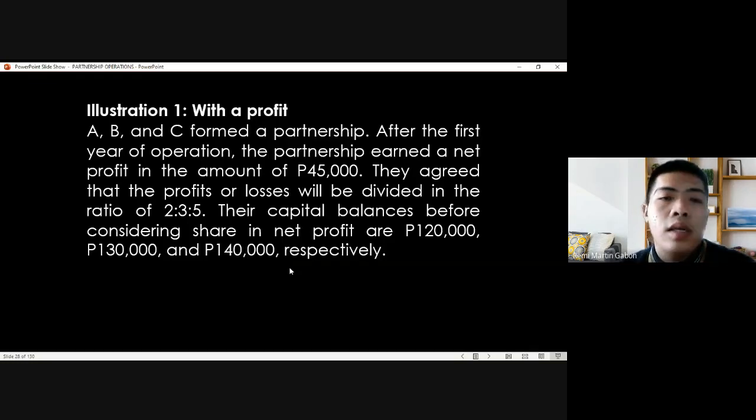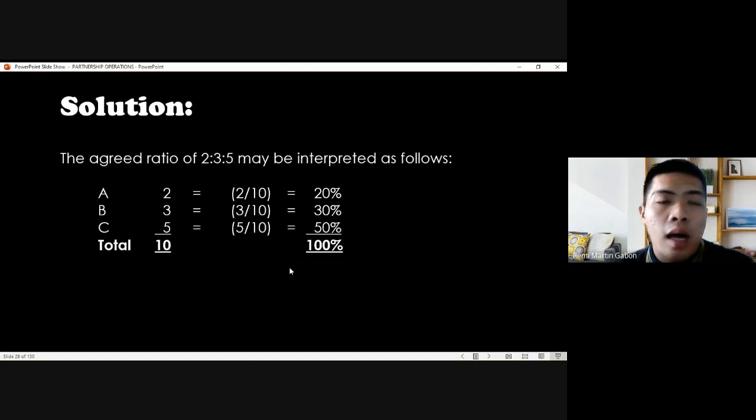form of percentage. Okay? So using the agreed ratio, we're going to have it interpreted as follows: 2/10, 3/10, and 5/10, or 20%, 30%, 50%, for a total of 100%. Okay, it's up to you how you're going to interpret the 2:3:5 ratio.